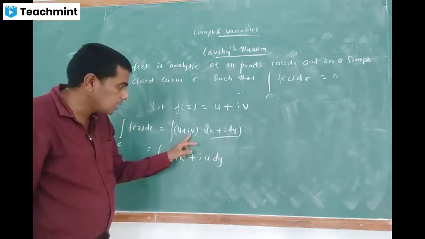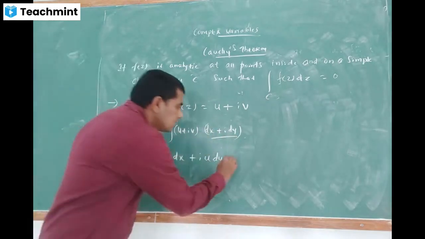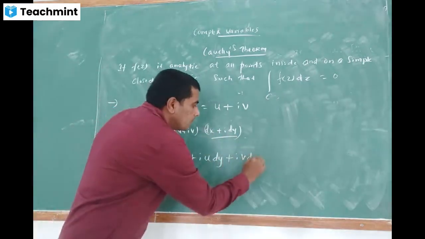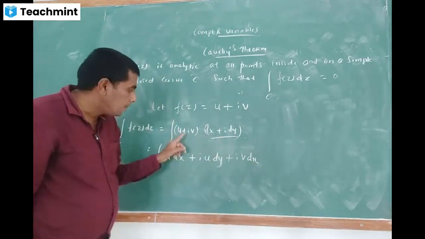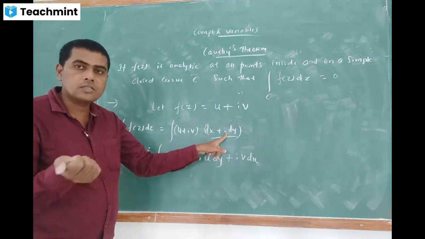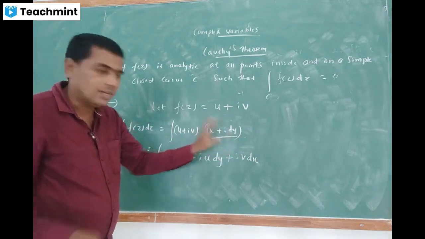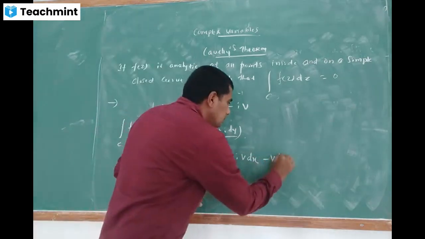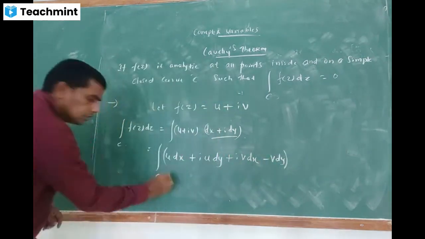Is it clear? Next, I'm going to multiply by i for this entire term. i into v into dx, plus i v dx. See, plus into plus is plus only, but i into i into i is i squared. The value of i squared is minus 1, so it becomes minus v dy. Is it clear? Minus v dy over the curve C here.